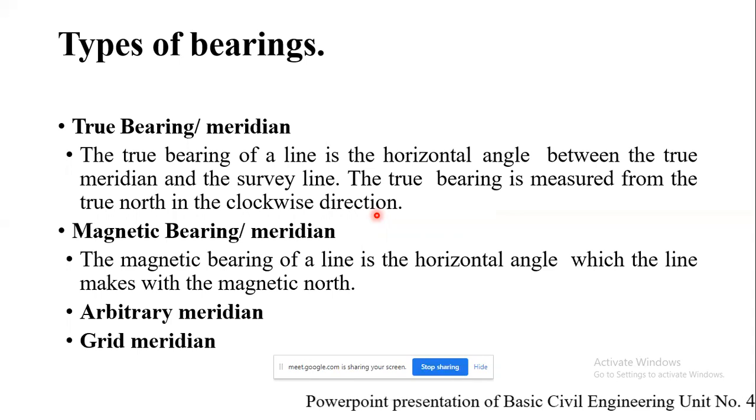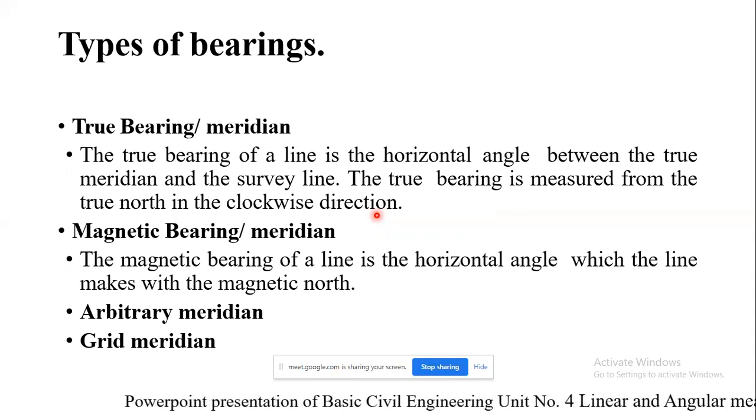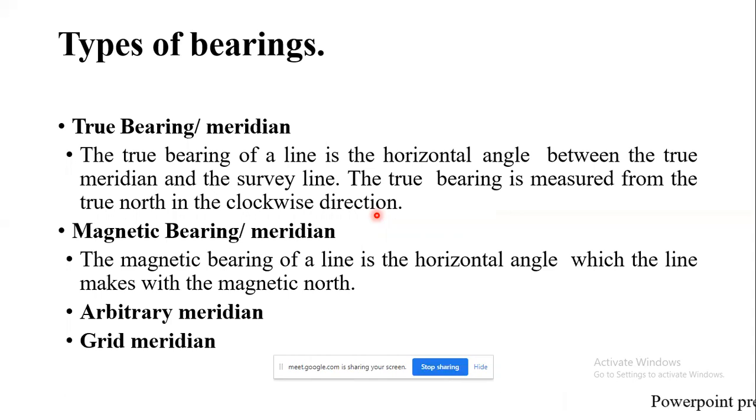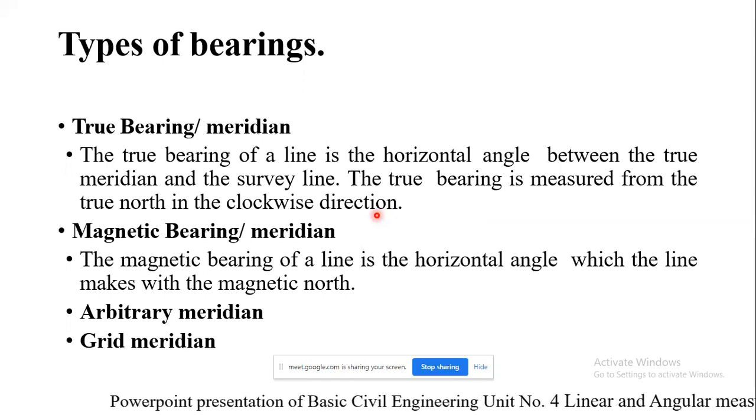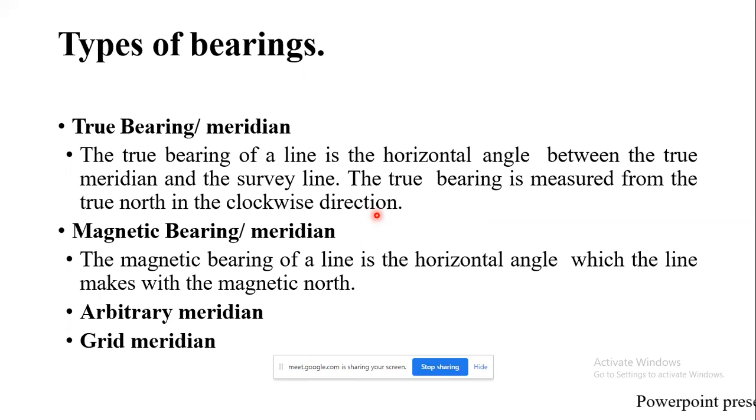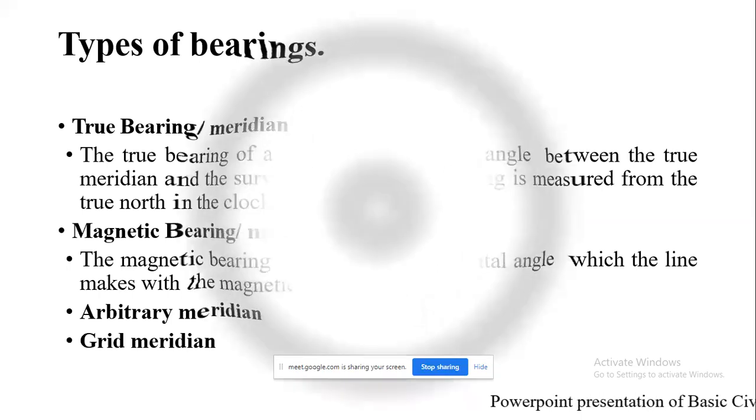Grid meridian is like that only. For preparing a map, some state agencies assume several lines parallel to the true meridian for a particular zone. These lines are termed grid lines, and the center line is the grid meridian, and the bearing which is measured is called the grid bearing. You'll get the concept clear from this sketch.